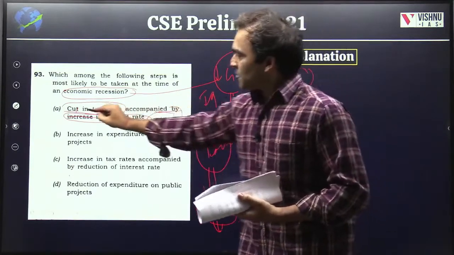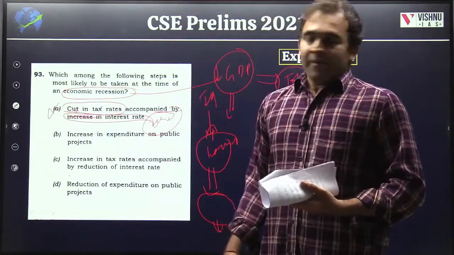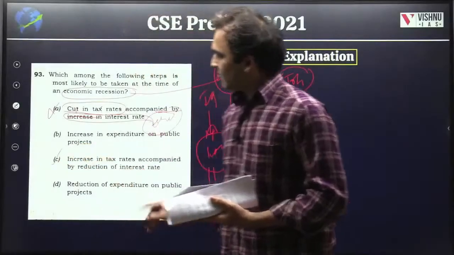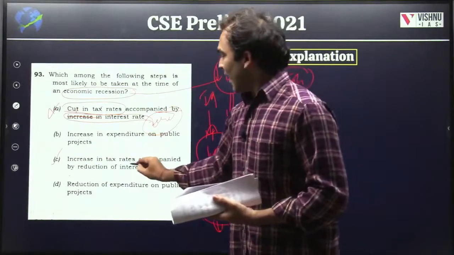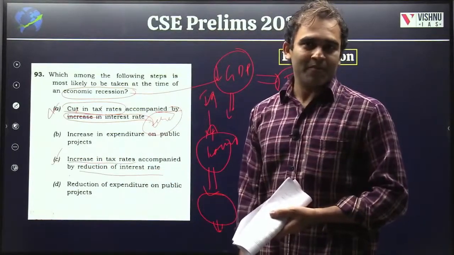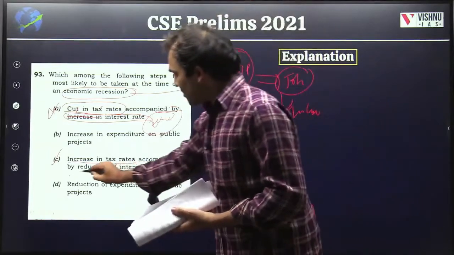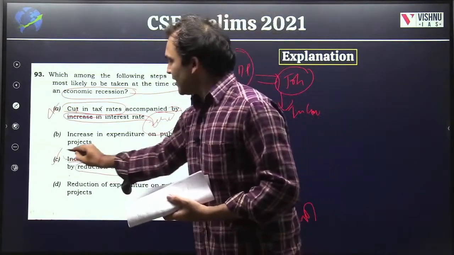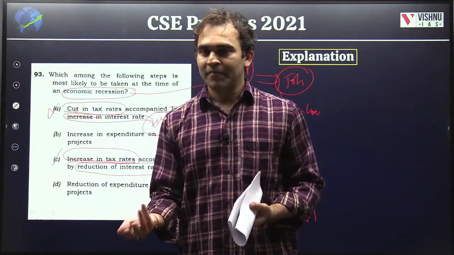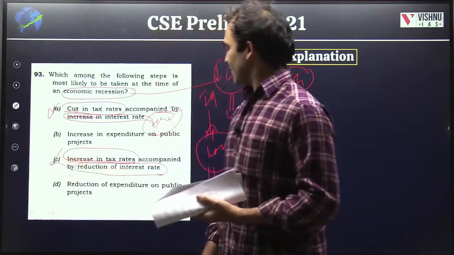But yes, this option is gone, because it is a cut in tax rates and a cut in interest rates. Then, just look at the third option. Increase in tax rates accompanied by reduction of interest rates. They have just swapped the words. Again, reduction in interest rates is good. But if you are increasing the tax rate, what will people eat? What will people spend? Hence, this is also gone.